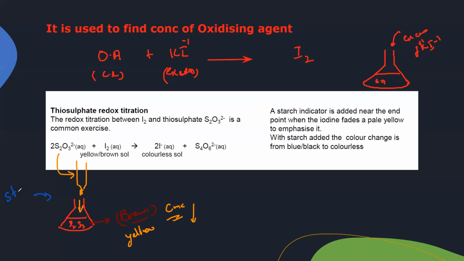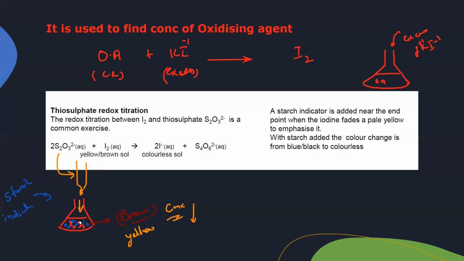So what is the purpose of the starch? The starch will act as an indicator. When we add starch, because of the presence of iodine, the solution turns blue-black. So starch and iodine give a blue-black solution. But we continue adding sodium thiosulfate until all of the iodine is used up.